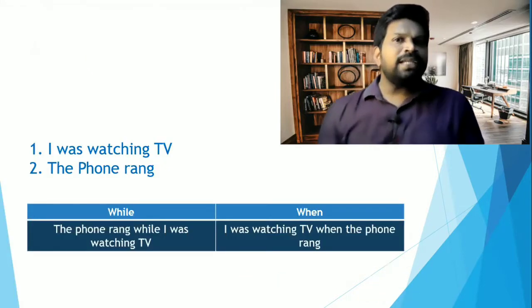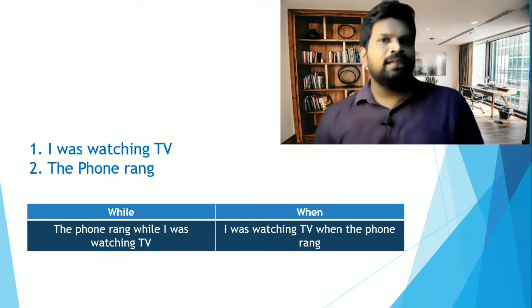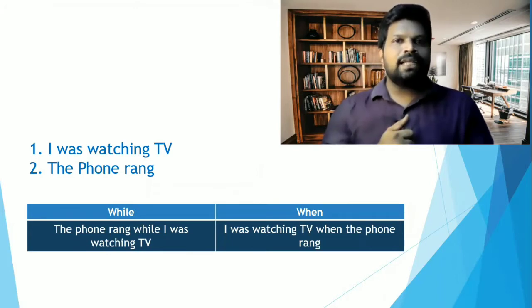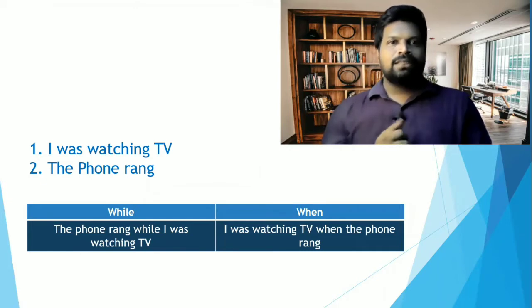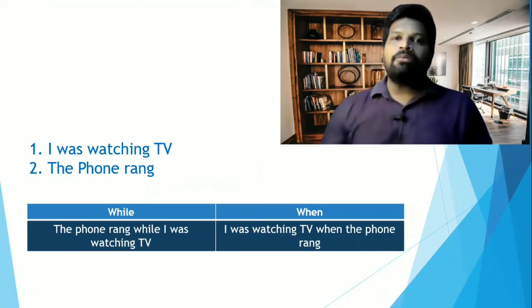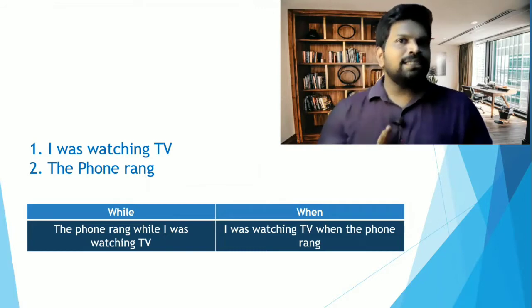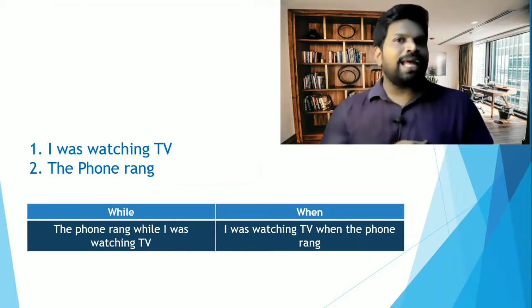First, let's understand what is the similarity between these two words. When do we use while or when? Well, when we are explaining about two actions that happened at the same time, we use these words. So let's take an example here. I was watching TV, the phone rang. These are two actions. However, these happen at the same time. Probably one of the actions has interrupted the other action.